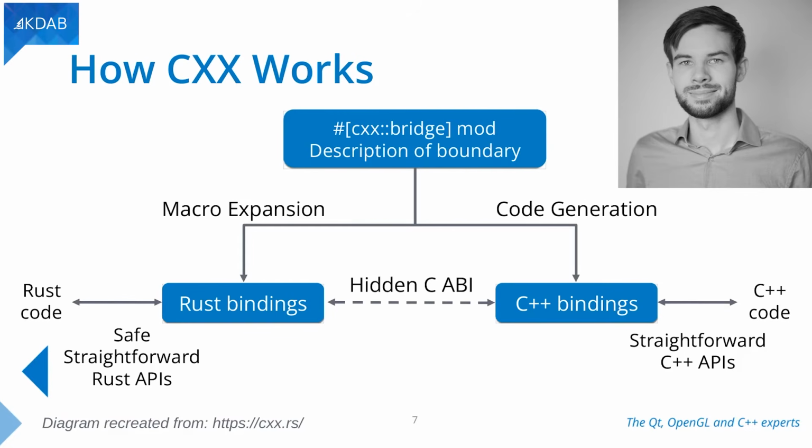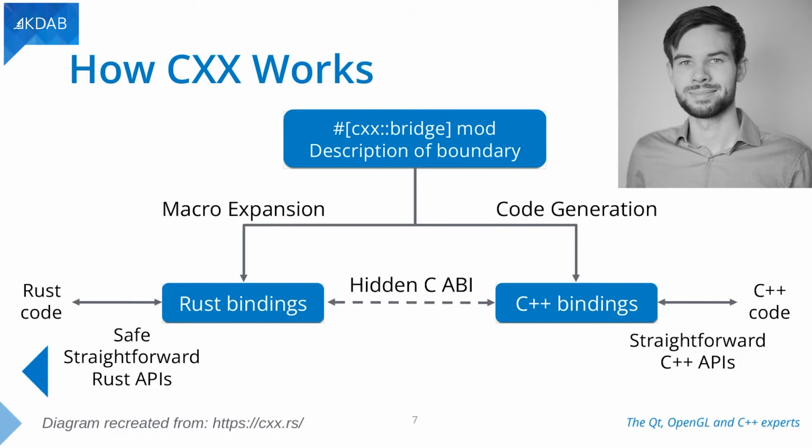The way it works is you write what CXX calls a bridge, which is just a Rust module. And you can sort of think of it like a C++ header file. You just declare, okay, I have these things in Rust that I want to expose to C++, and I have these C++ things that I want to use from Rust. And when you have this boundary, this bridge description, it then goes ahead and generates code for C++ that is, for one, just a bunch of header files that you can include from C++, and that then just has a normal C++ API, right? You have your class that you can call methods on, nothing special really, but in the end, it just ends up calling Rust code.